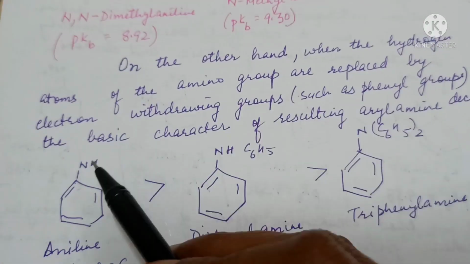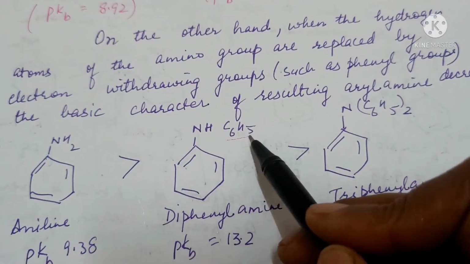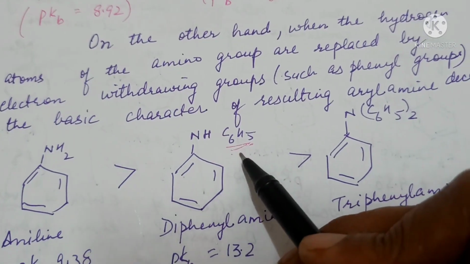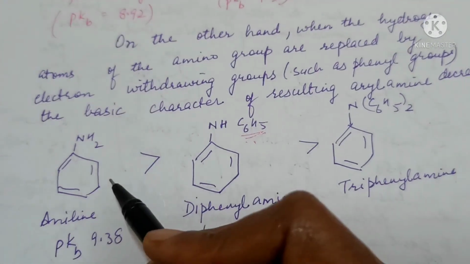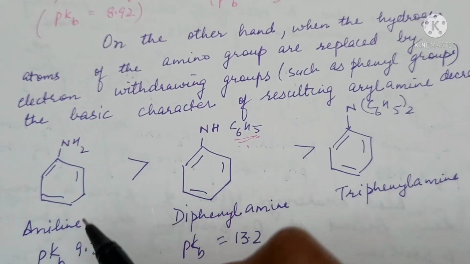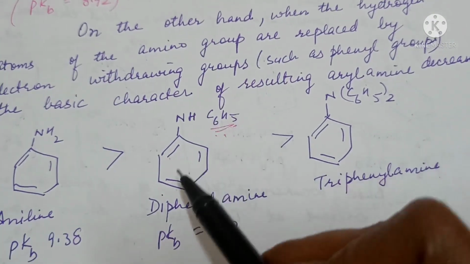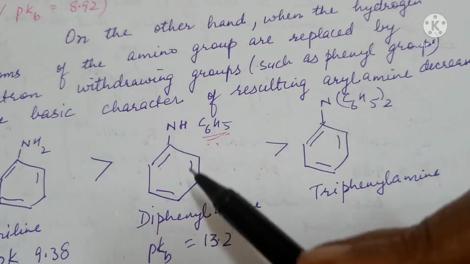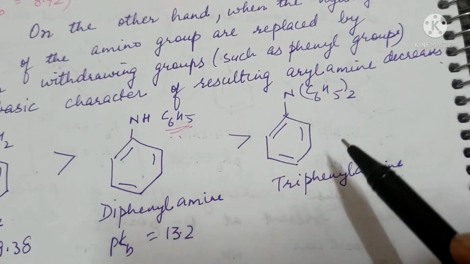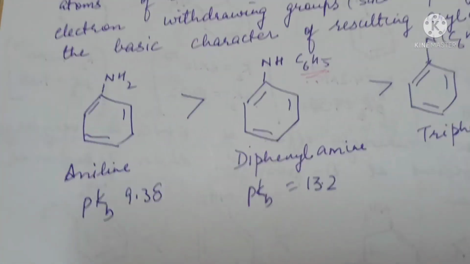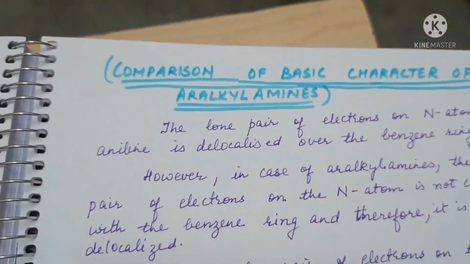On the other hand, when a hydrogen atom is substituted by an electron withdrawing group such as phenyl, the basic character will decrease. So aniline will be more basic than N-phenyl aniline or diphenyl amine, and it will be more basic than triphenyl amine.